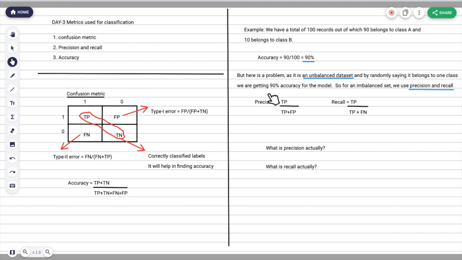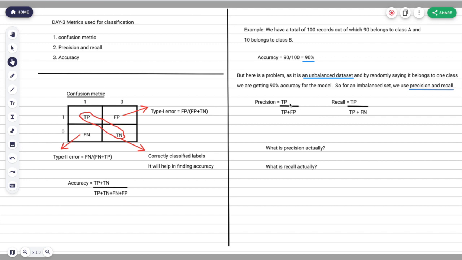Precision is stated as true positive divided by true positive plus false positive, and recall is true positive divided by true positive plus false negative. But that is the formula; what is precision actually, and what is recall actually? Suppose there are 100 records, and out of 100 you said the true labels are 50.